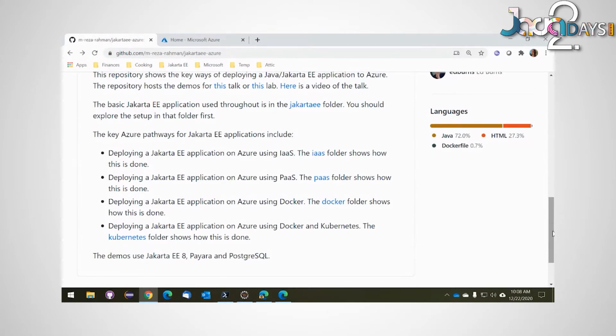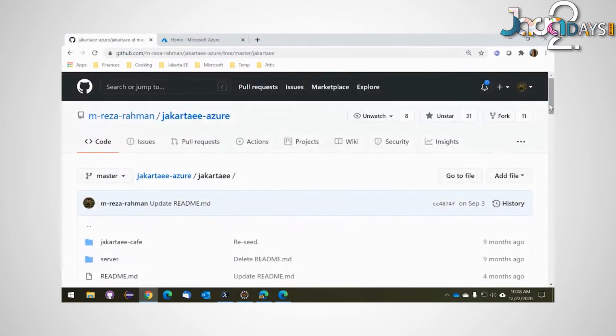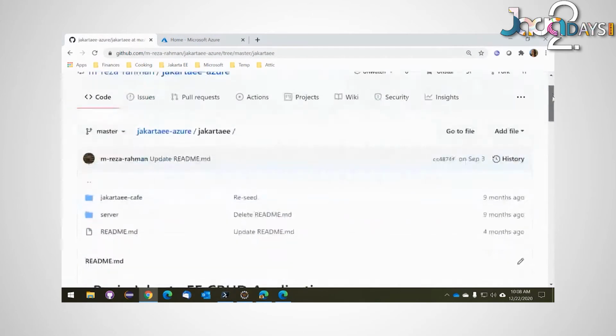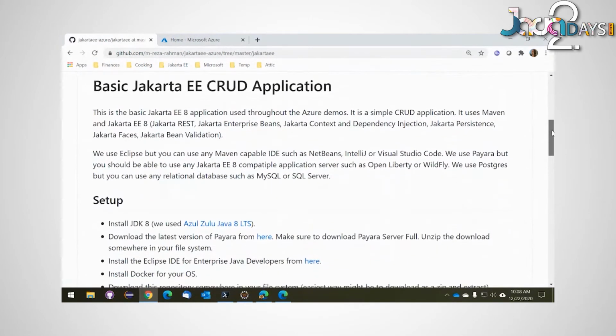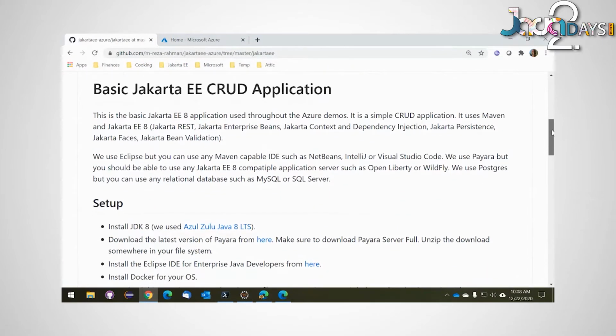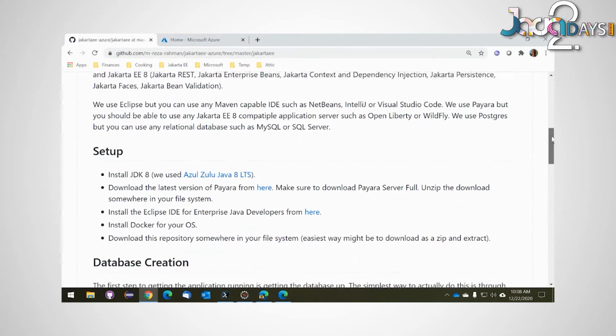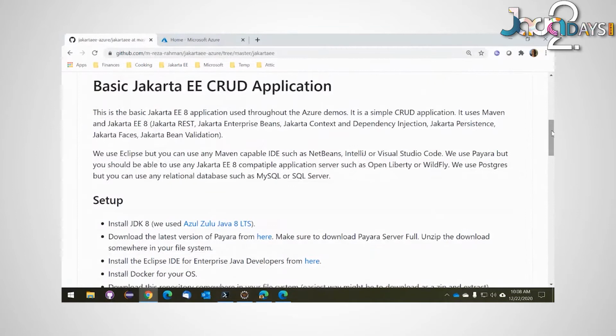So let's go ahead and get started and get things running locally. To save time, I have cheated and I've done a few things ahead of time. Again, these are the step-by-step instructions that you can follow by yourself. We'll basically be doing a very simple CRUD application. You'll see the application in a moment, but it does have all of the bits and pieces necessary for a Jakarta application. The majority of the technologies are there.